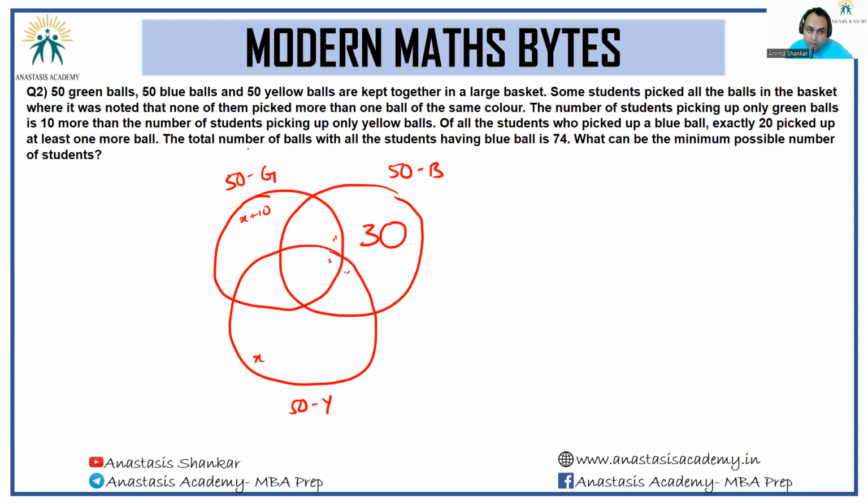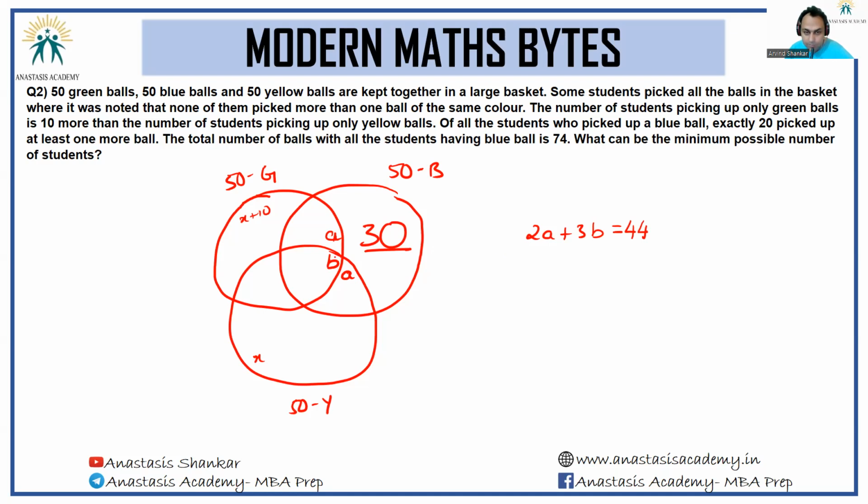Additionally, we are told the total number of balls with the students having the blue ball is 74. Now only look at the circle for blue. These people have one ball each. These people who are marked with A have 2 balls each. And these people here have 3 balls each. So 2A plus 3B should be equal to 74 minus 30, should be equal to 44.